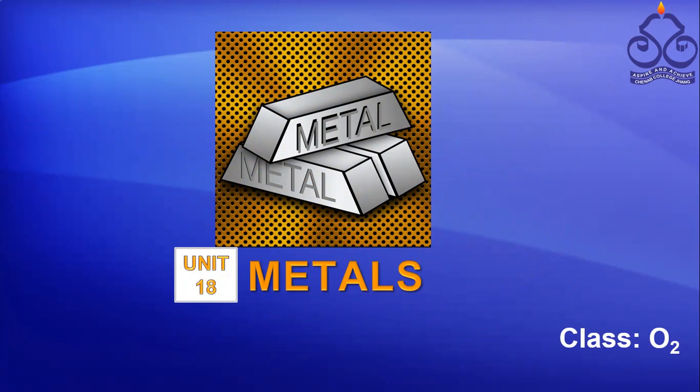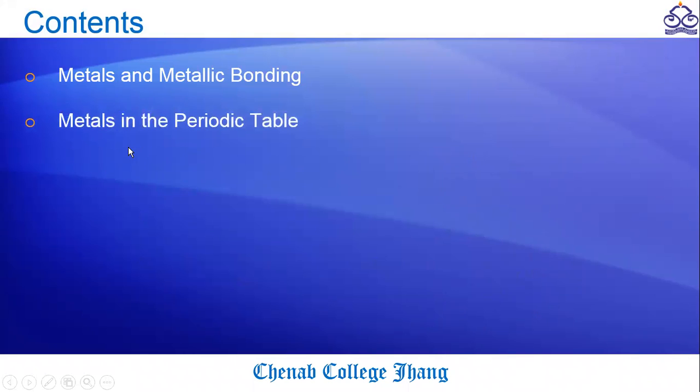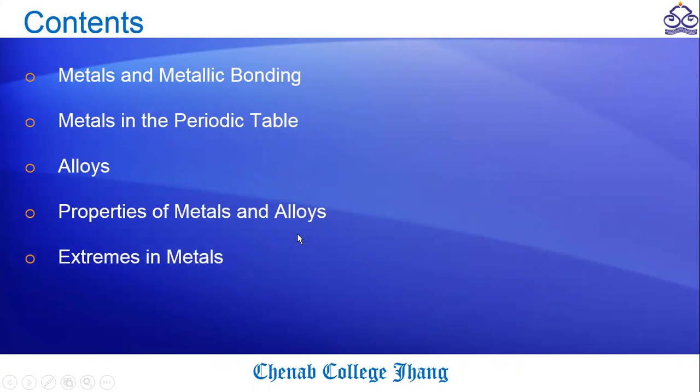Today we are going to discuss unit number 18, metals. First, we will discuss what are metals and how the metals are formed by metallic bonding. Then we will discuss the position of metals in the periodic table. After that, alloys, and then properties of metals and alloys. In the end, we will discuss the extremes in metals.